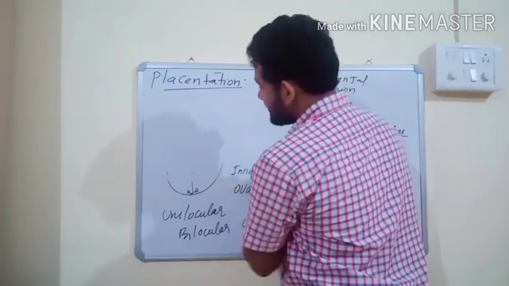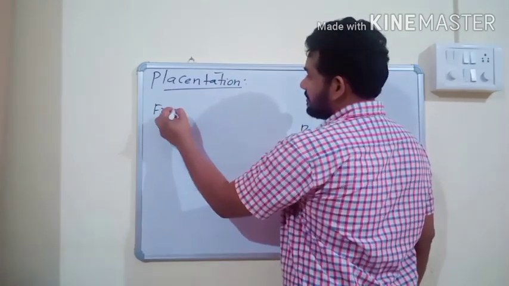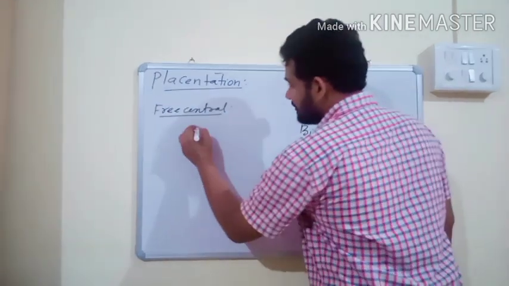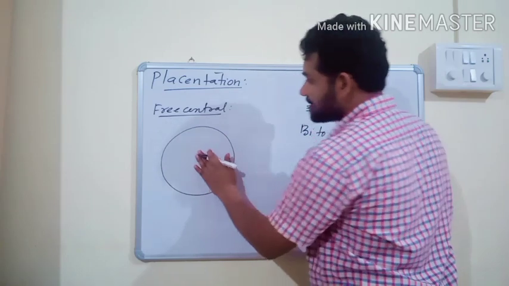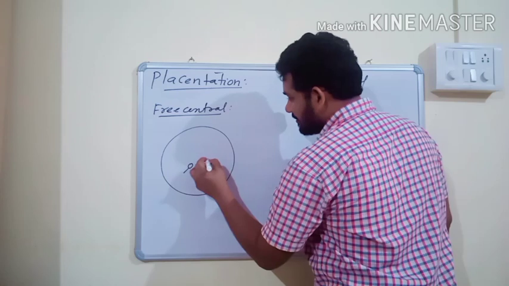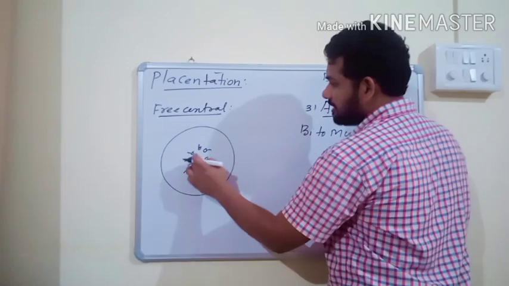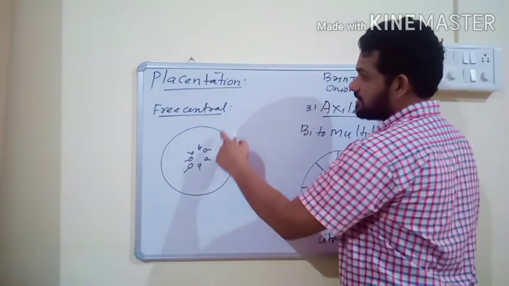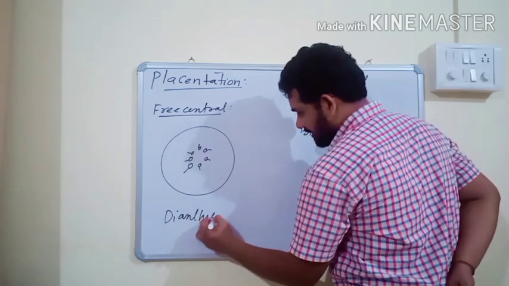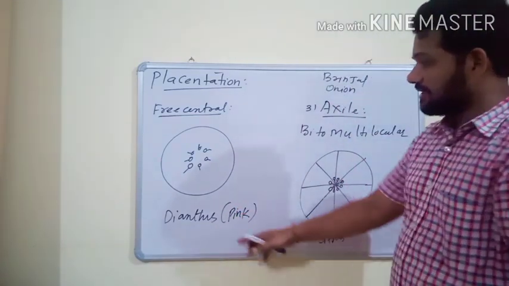And the next type of placentation is free central placentation. In free central placentation also, the ovary is unilocular, and the placenta develops at the center of the ovary, and ovules are freely present on the placenta. This type of placentation is called free central placentation. It is found in dianthus, which is commonly known as pink.